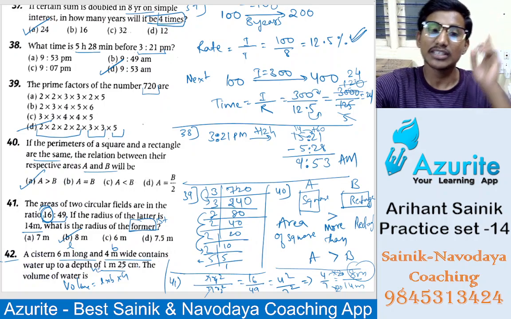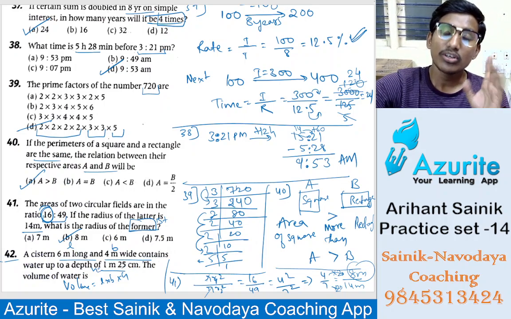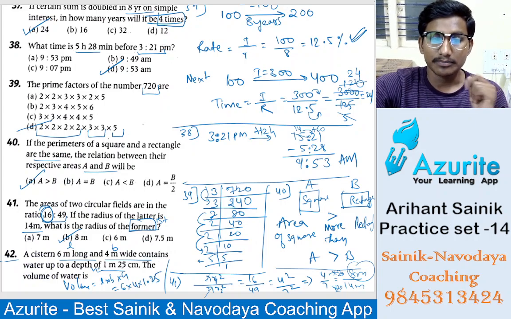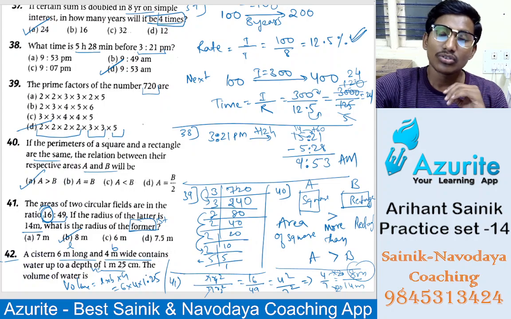So this is 1 meter 25 centimeter means 1.25 meter. Okay, so here length is 6, breadth is 4 into 1.25. So if you multiply, you will get the answer. So 1.25 into 4, if you do, it will be 5. So 5 6s are 30.